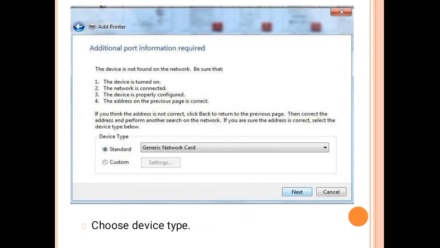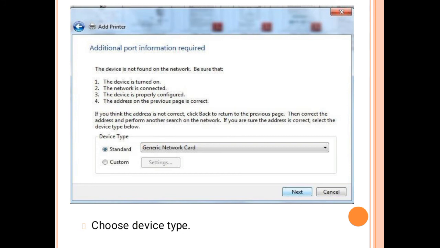Okay, next, here additional port information is required. The device is not found on the network. Be sure that the device is turned on, the network is connected, the device is properly configured, and the address on the previous page is correct.